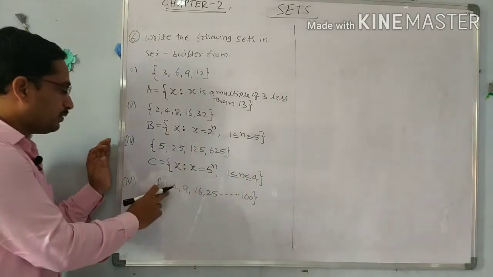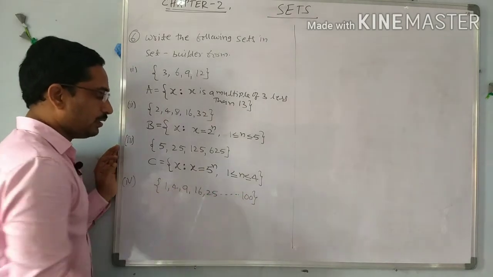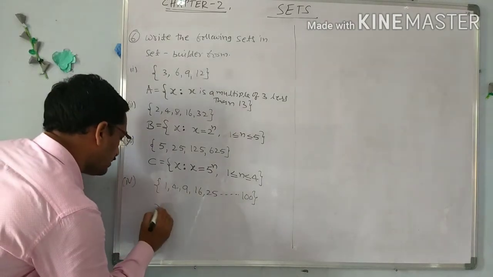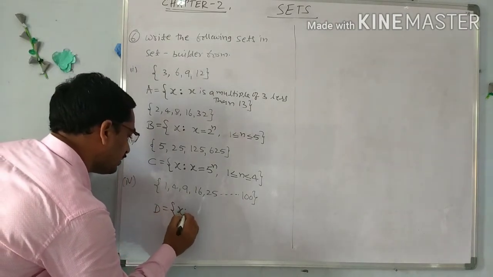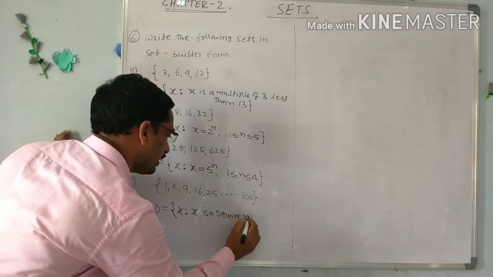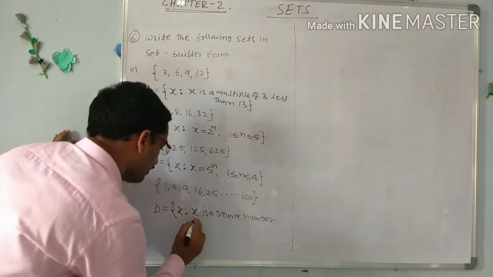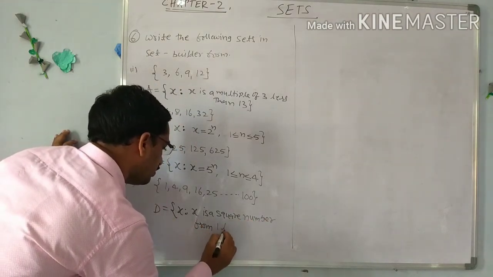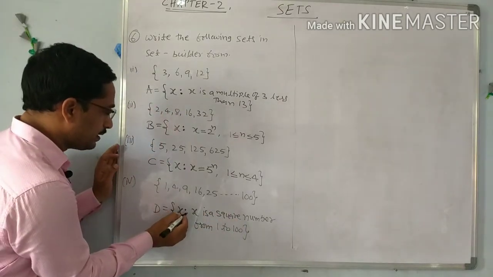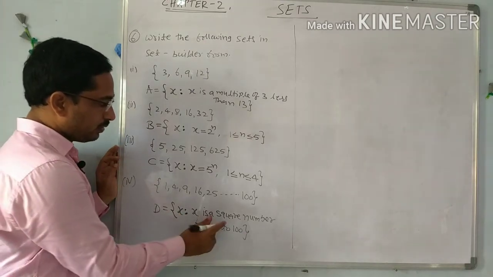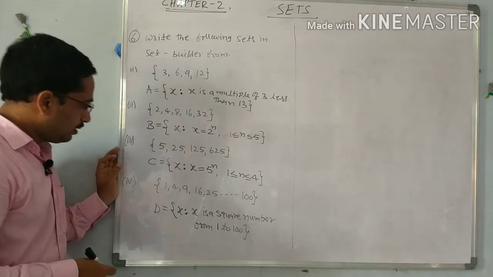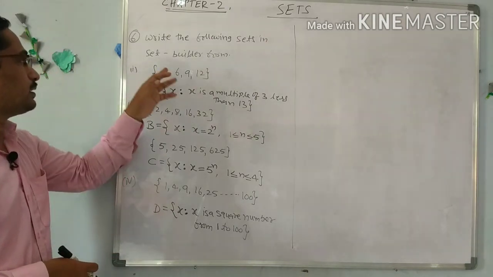And the last problem: 1, 4, 9, 16, 25 up to 100. So all these are the square numbers from 1 to 100. So write the set D: x such that x is a square number from 1 to 100, including both 1 and 100. All the square numbers from 1 to 100, these are the elements of set D. Now this is the set builder form.